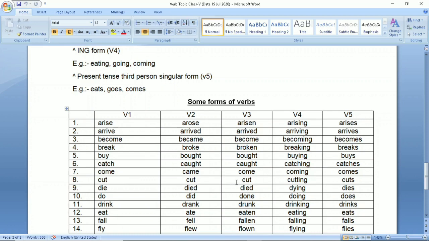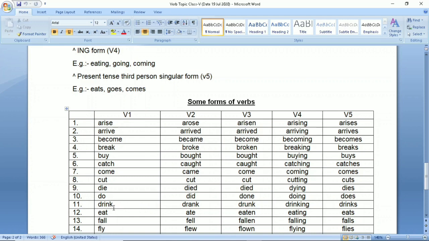All the three forms are the same. Then cutting, cuts for a singular subject. Die, died, died, dying, dies. Do, did, done, doing, does for a singular subject.